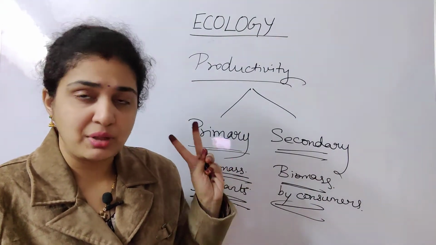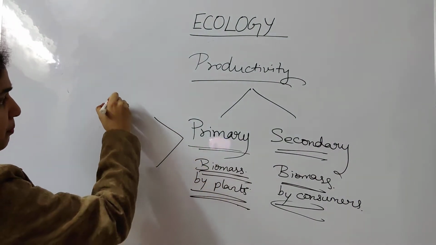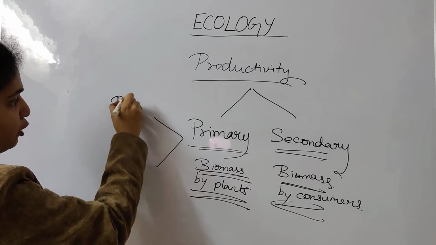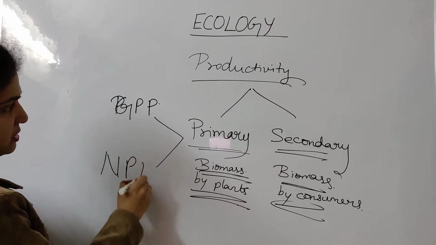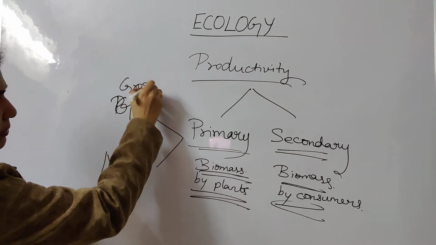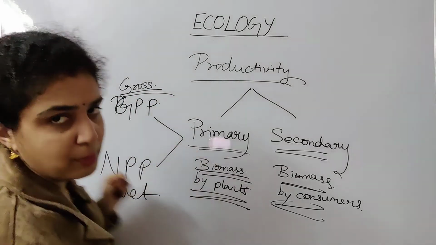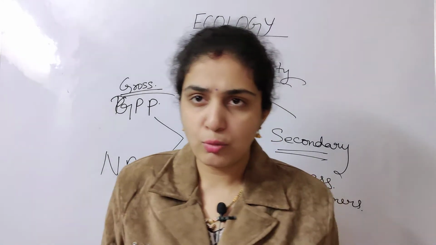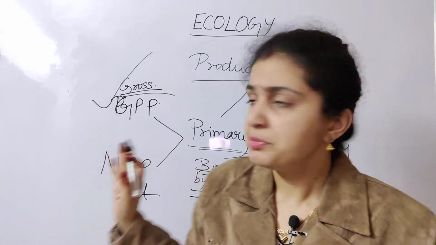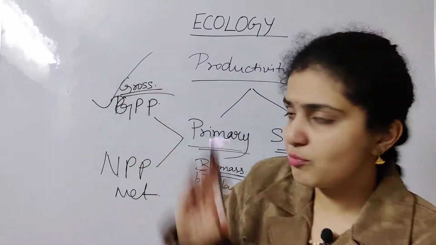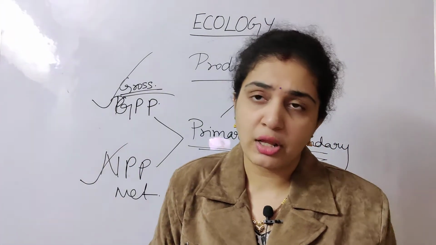Again, primary productivity is divided into two types: gross primary productivity and net primary productivity. Under gross primary productivity, it is the amount of biomass produced by the plants during photosynthesis, the same as for primary productivity. But when you come to net primary productivity, it will vary.